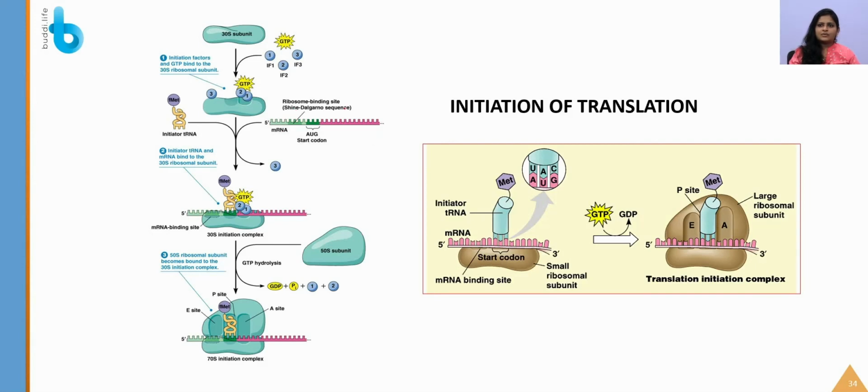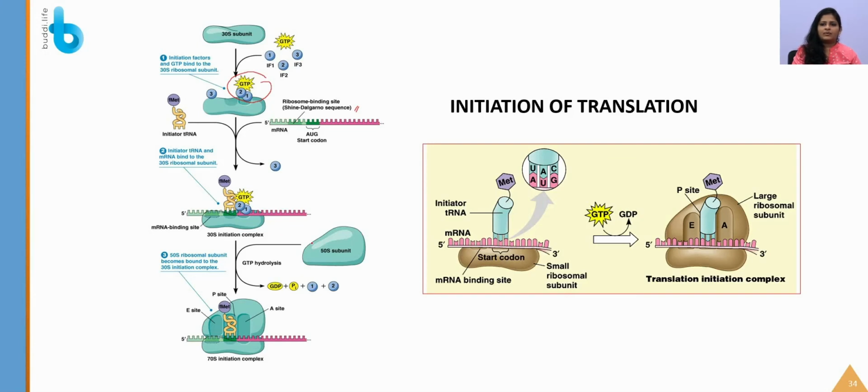The ribosome binding site in the mRNA is called the Shine-Dalgarno sequence. The ribosome contains a complementary sequence to that, called the anti-Shine-Dalgarno sequence, for recognition of this mRNA molecule. Everything will bind with the help of energy, and here it is going to be GTP and not the ATP molecule.